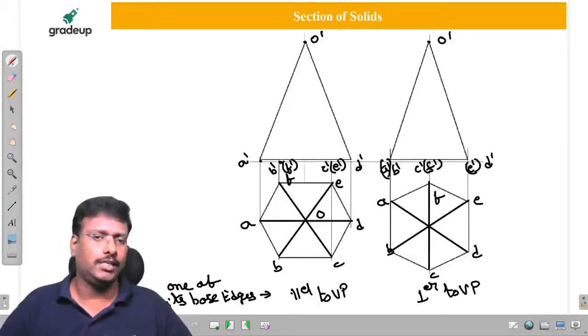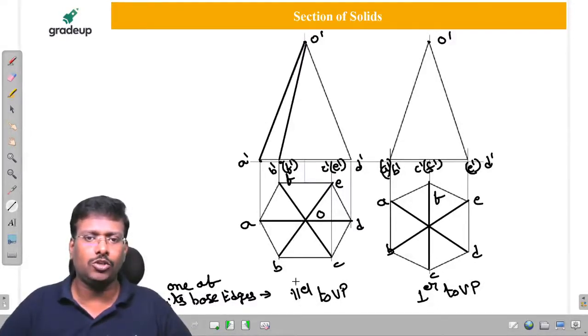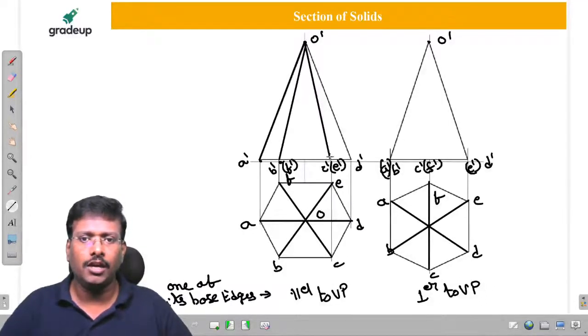Now how to join it, sir? O A is visible. Therefore, O dash A dash should be visible. OB is visible. So O dash B dash should be visible. C is also visible. O dash C dash. D is also visible. O dash D dash.